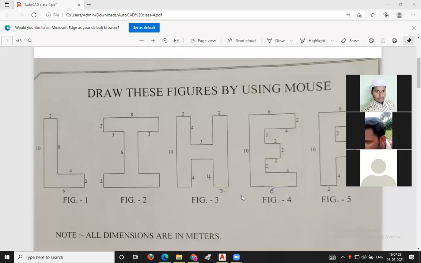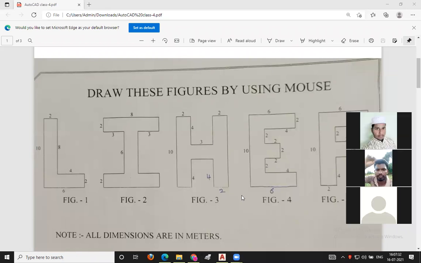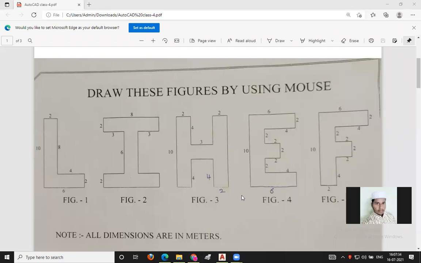Raise your hands in the Zoom app. I am in my first class, sir. My name is Harish.